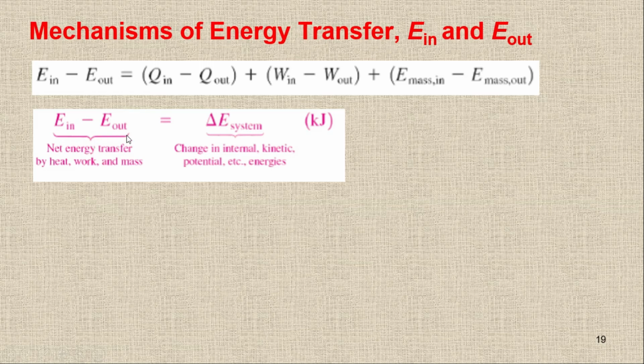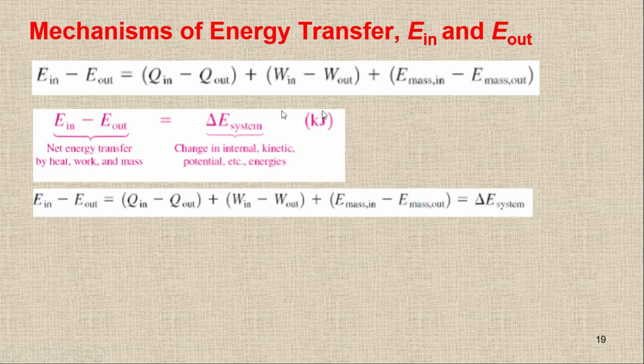So we have E in minus E out, which is the net energy transfer by heat, work, and mass, and then we have delta E system. This is the change in the internal, kinetic, and potential energy of the system. For the system, we have internal, kinetic, and potential energy, while for in and out, we have heat, work, and mass. By combining all these terms, I'm going to write E in minus E out equal to this one, and this one is equal to delta E system. So I can replace this one as well.